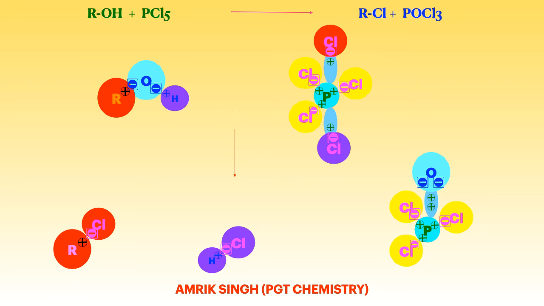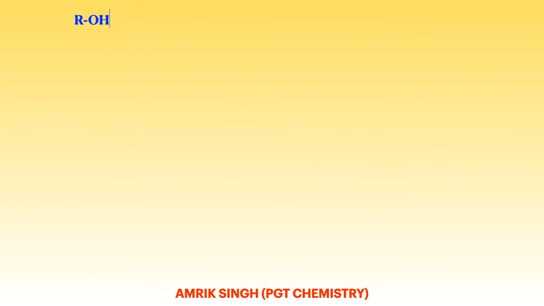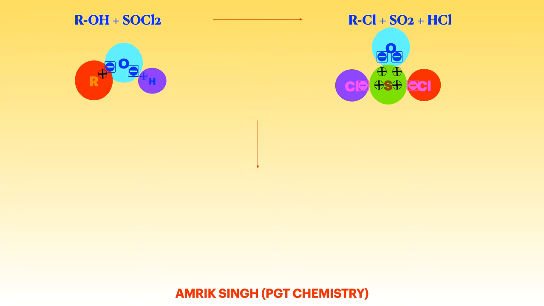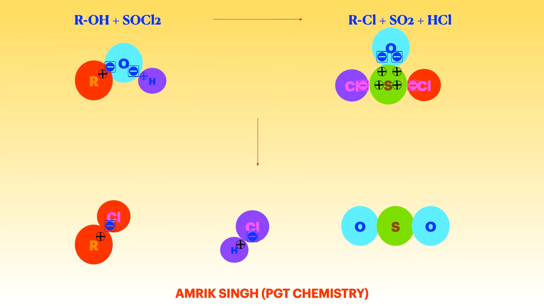I think the reaction will be clear. ROH plus SOCl2 changing into RCl, SO2 plus HCl. Alcohol ROH again, and SOCl2 is written here. Now how will they react? R and Cl will form alkyl halide, and then HCl will be eliminated as a gas, and SO2 will form, SO2 gas.